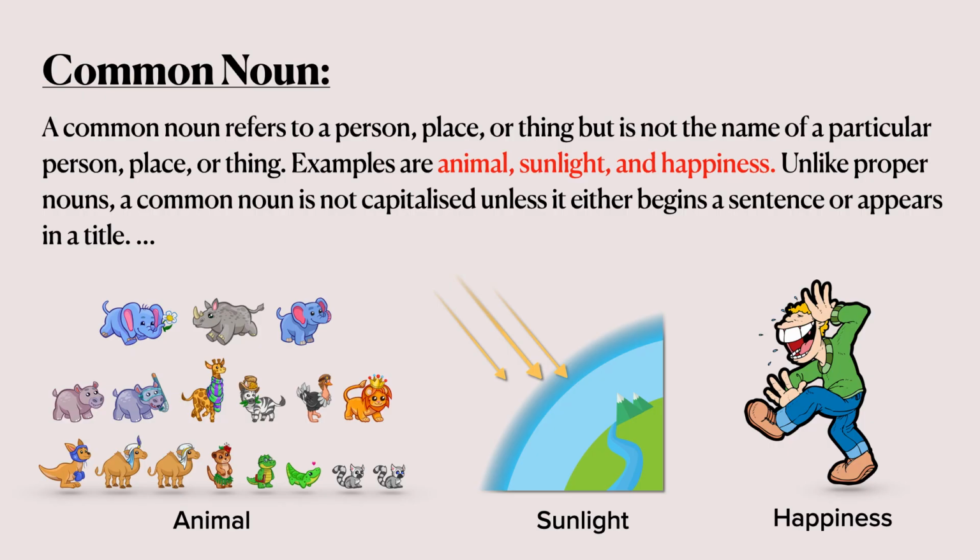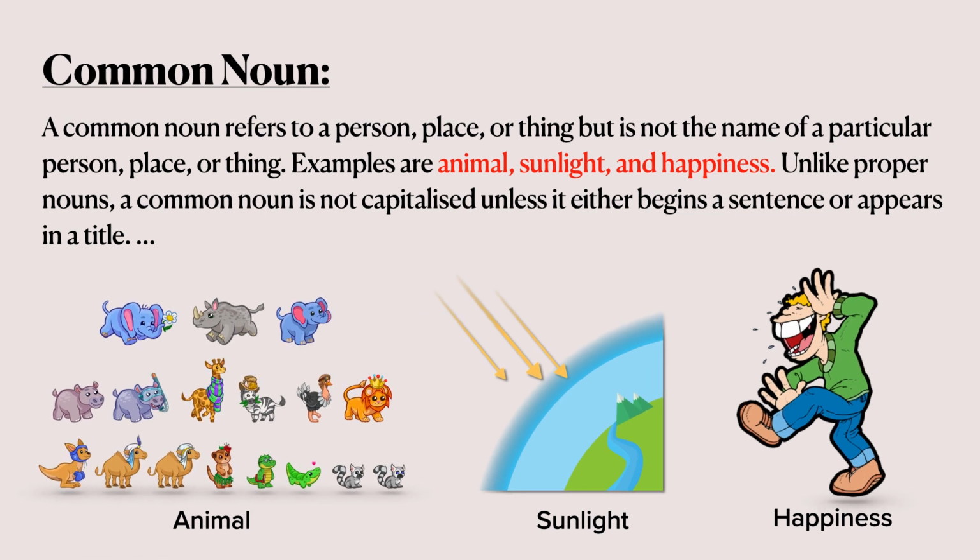Common noun. A common noun refers to a person, place, or thing, but is not the name of a particular person, place, or thing. Examples are animal, sunlight, and happiness. Never consider name of any person as common noun. It is different from proper noun. Unlike proper nouns, a common noun is not capitalized unless it either begins a sentence or appears in a title. Generally it is not capitalized. If it is at the beginning of a sentence or in the title it is capitalized. So once again go through the examples: animal, sunlight, happiness.